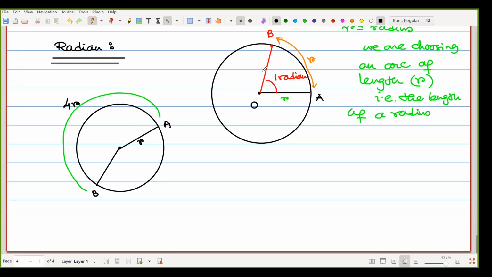Always remember, when the arc length is 1r, then it is 1 radian. So if it is 4r, we can say that the angle is 4 radian.